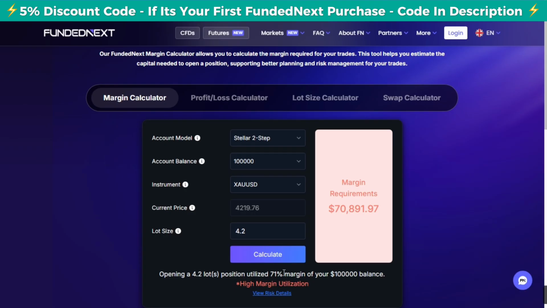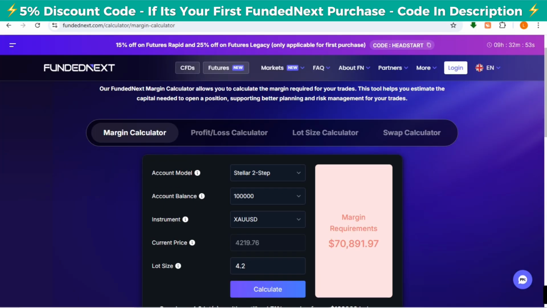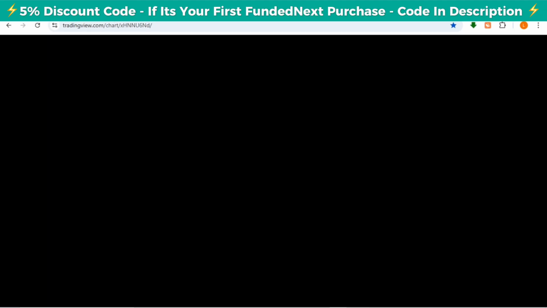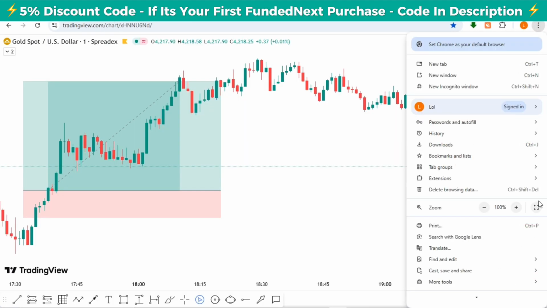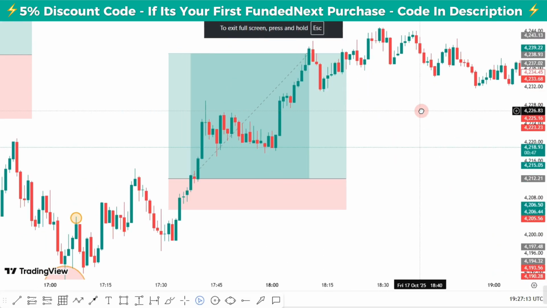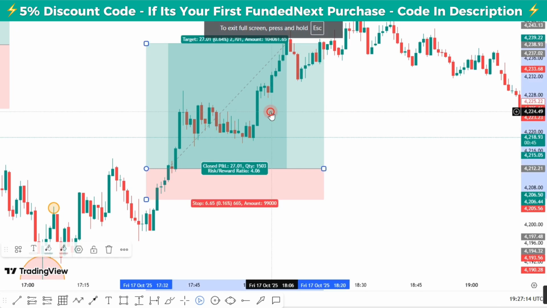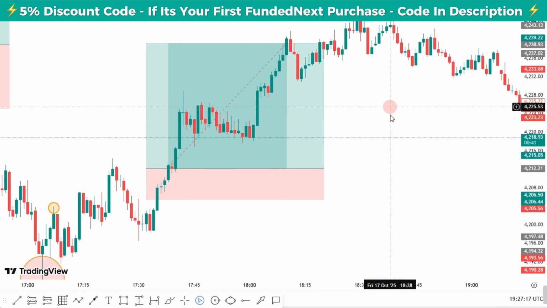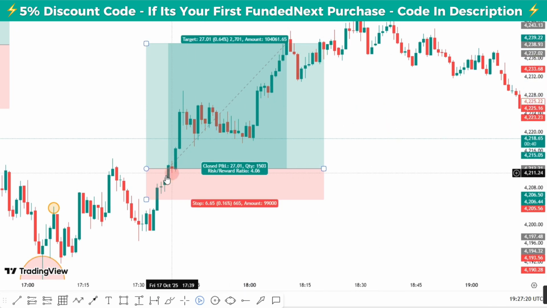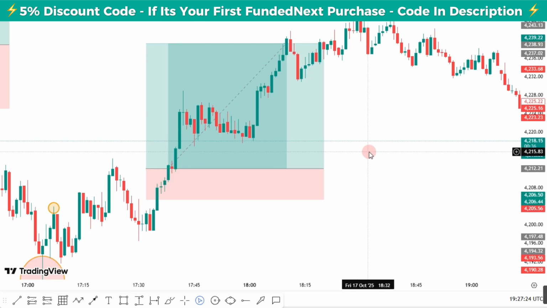So first, you receive a warning, and if you repeat, your account's gone. So you might be saying, 4 lots, man, how can I trade? Now let me tell you this, okay? You can see this trade here. If you are having a trade like this, you can see this stop. The stop is big like this. The stop is like 6. Then it's not easy to violate the margin rule.